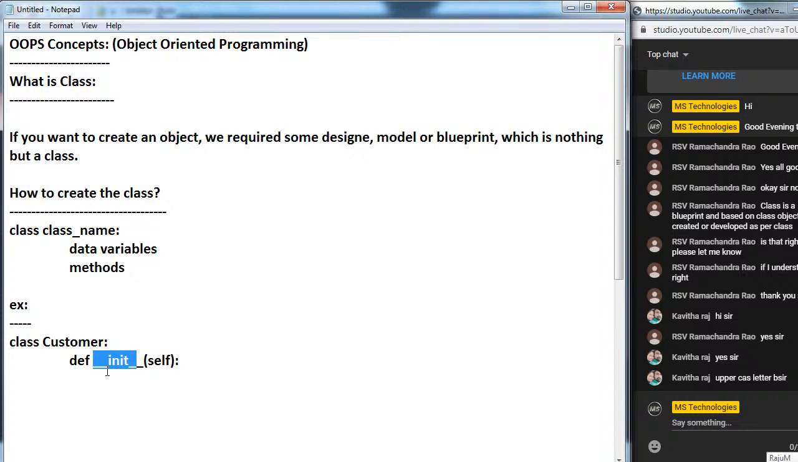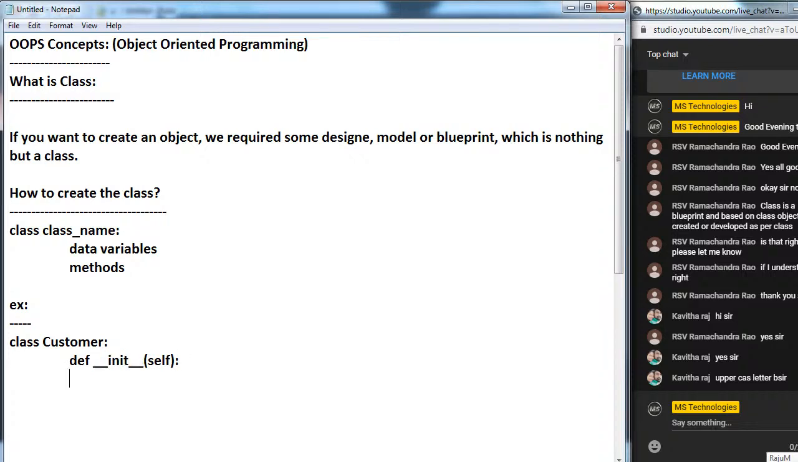For the constructor also we have to take the same name in C++ and Java. But coming to Python, for the constructor we have to take only this name: underscore, init, underscore. Apart from this, we can't take any other names. What is a constructor? We'll explain in the next classes. Here just remember this is the constructor.